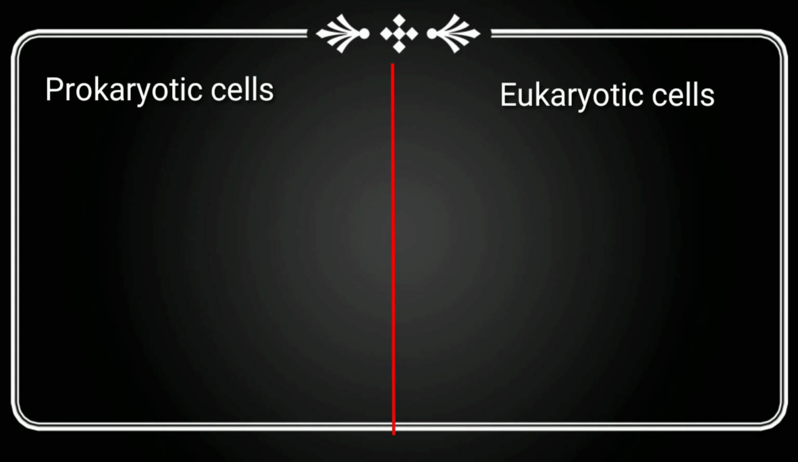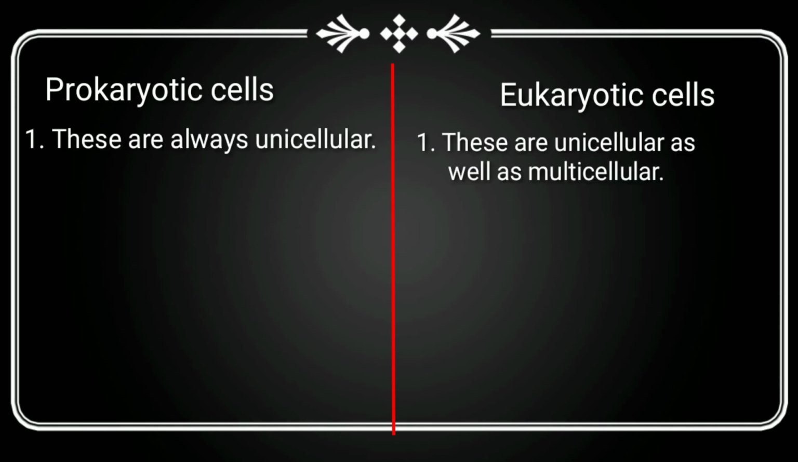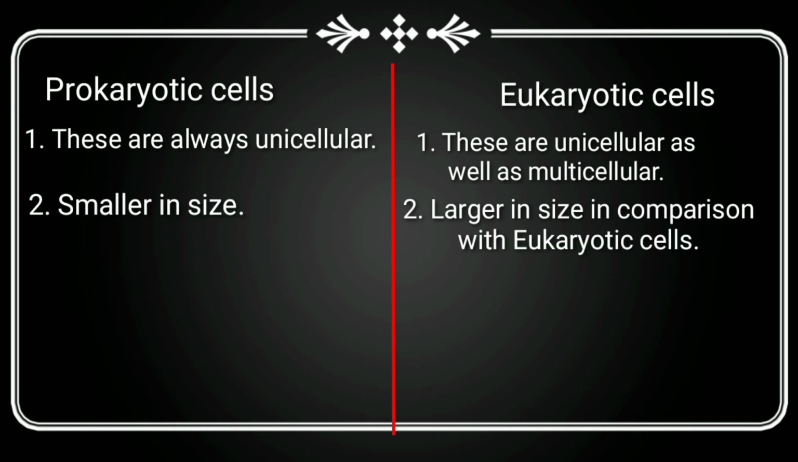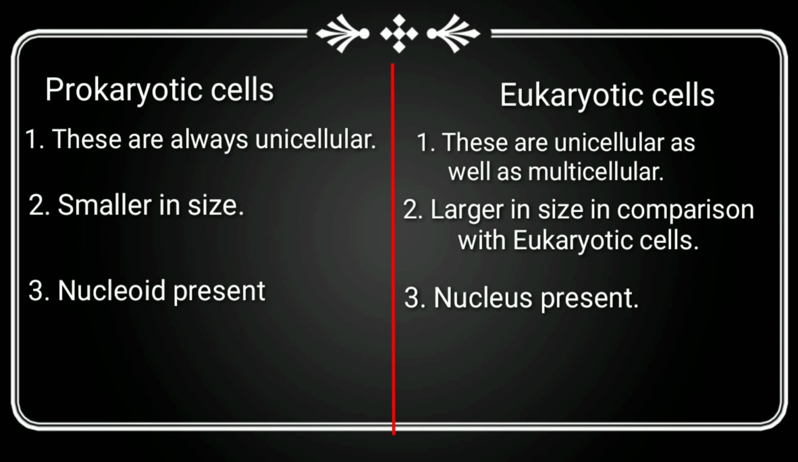Now, difference between prokaryotic cell and eukaryotic cell. First, prokaryotes are always unicellular, while eukaryotes are unicellular as well as multicellular. Second, prokaryote size varies from 0.2 micrometer to 2 micrometer in diameter, whereas eukaryotes vary from 10 micrometer to 100 micrometer in diameter. Third, in prokaryotes, instead of a nucleus, they have a nucleoid region in the cell, while in eukaryotes, a nucleus is present.